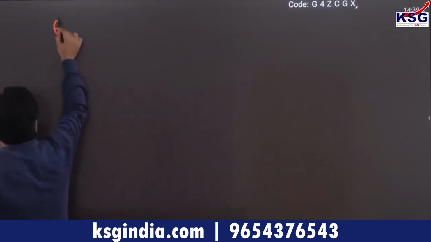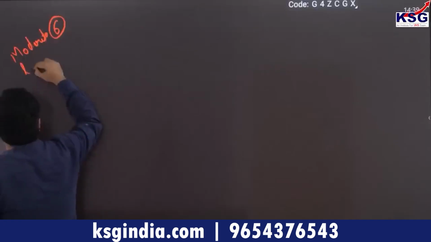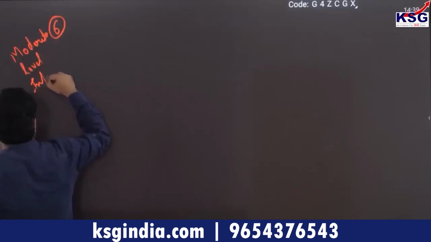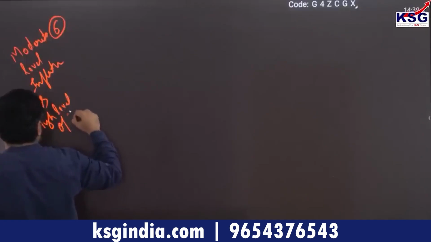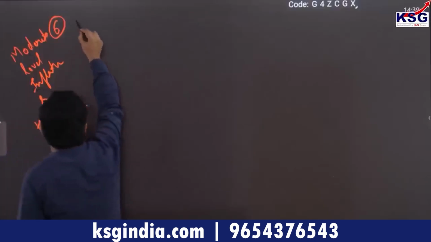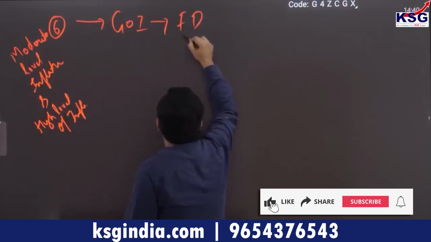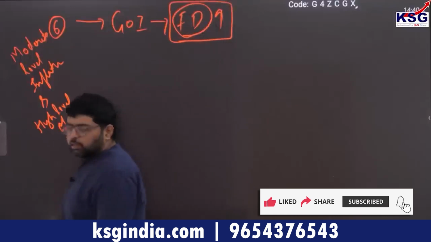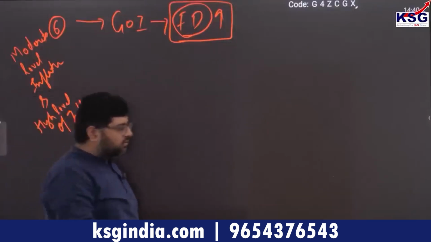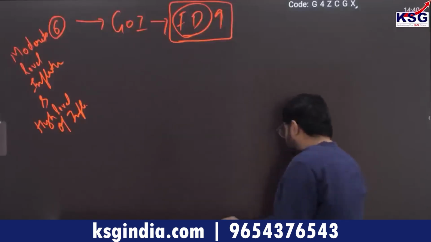Now next, if you see, whenever there is either a moderate level of inflation or a high level of inflation, in any case, you will see that the Government of India's fiscal deficit will increase. Okay, so this is another point that you have to remember. Clear? So government fiscal deficit will increase.